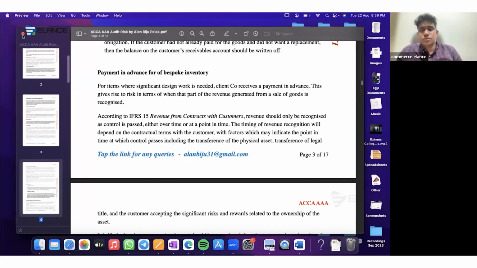So please do go through this file. It's a 17-page file whereby I have included all the possible normal set of risks as well as their related explanations. And I've also included group-based risk as well.